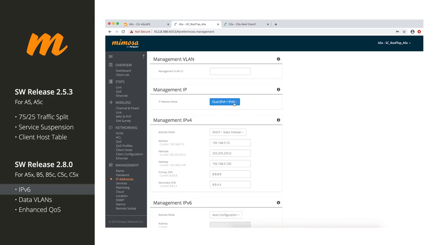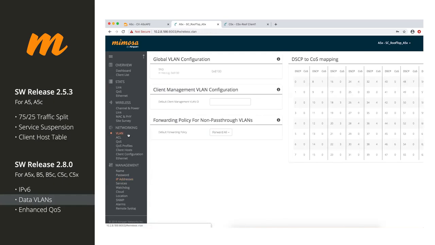So in this mode, you can do dual IPv4 or IPv6, or you can just select 4 or 6. So this definitely helps those folks out that are using IPv6 on their networks or want to start using IPv6 on their networks. The next thing, which is a huge upgrade, is VLANs.